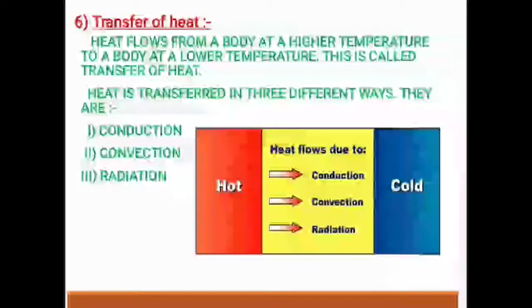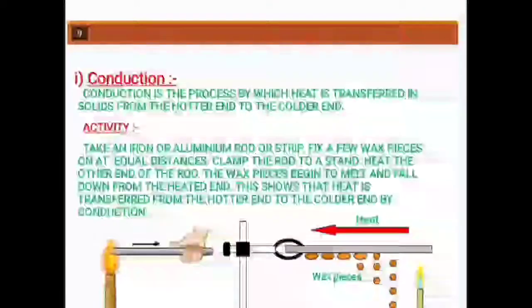So this transfer is done in three different ways. It means you can say heat is transferred in three different ways, modes by which heat can be transferred from one object to other is of three types. First is conduction. Second is convection. Again, I'm saying convection. And third mode is radiation. So let us see.